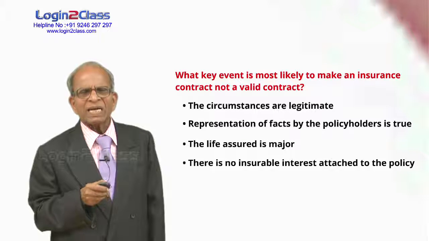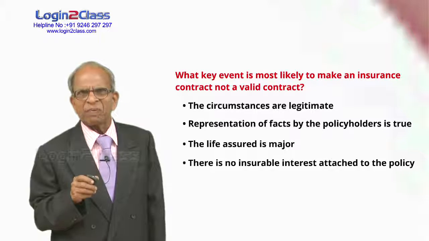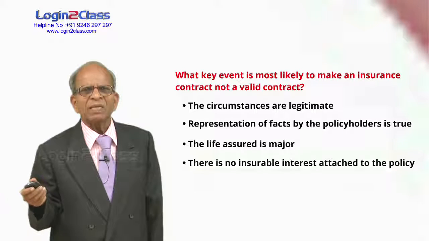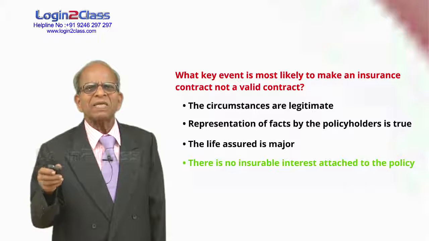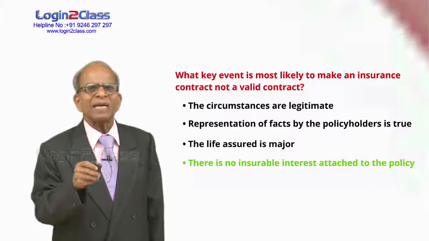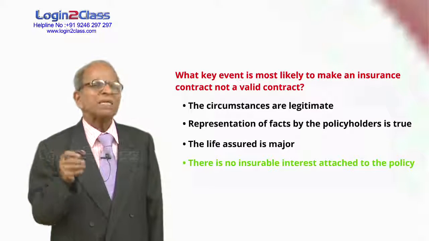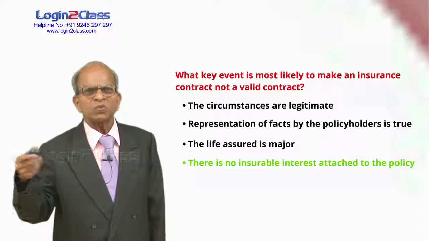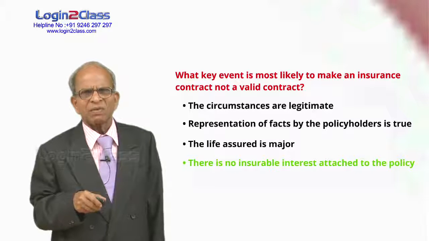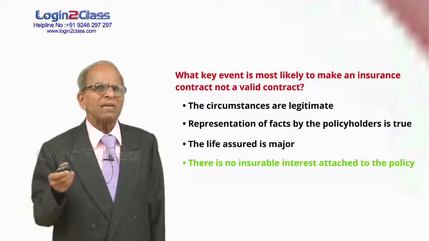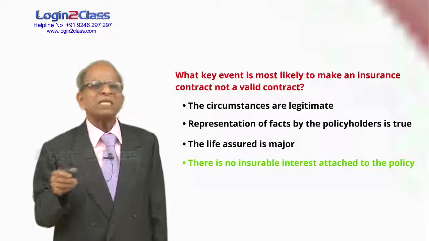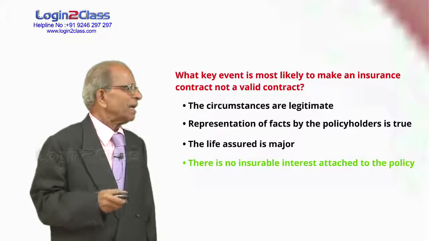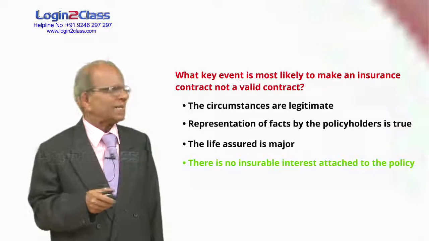Any person can take a policy on his own life, no problem at all. But if he wants to take a policy on the life of another person, there should be insurable interest present in the policy, meaning he should have the right to insure. Any person has a right to take a policy on the life of his spouse and also in some other cases. So without insurable interest, it is not a regular life insurance policy and it's not a valid contract.